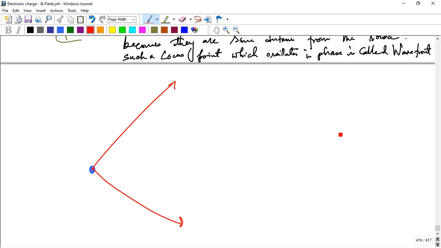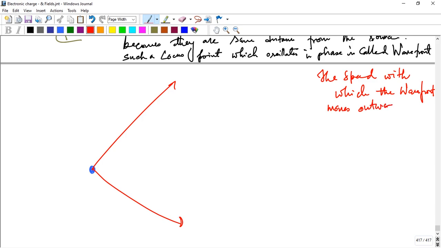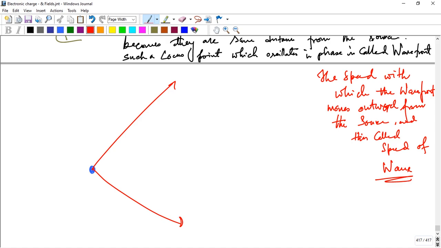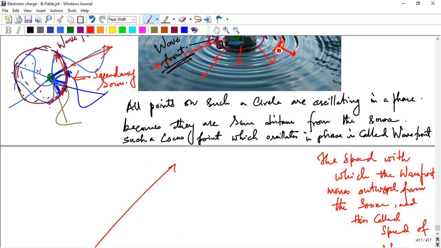So the speed with which the wavefront moves outward from the source, okay, this is called the speed of wave, and the energy travels in the direction, and obviously it is the perpendicular direction. And now the direction of the wavefront,